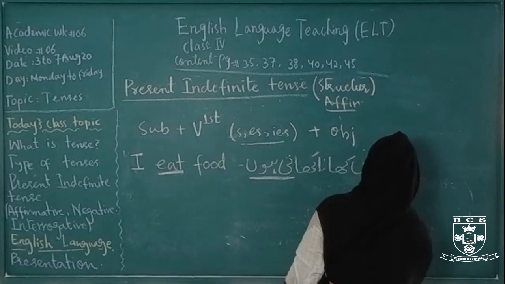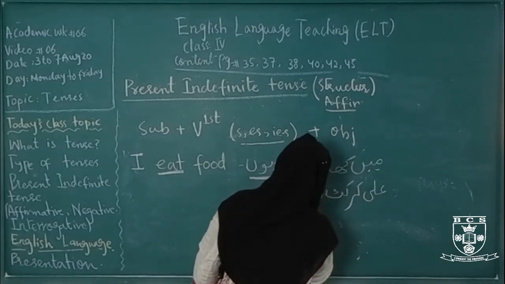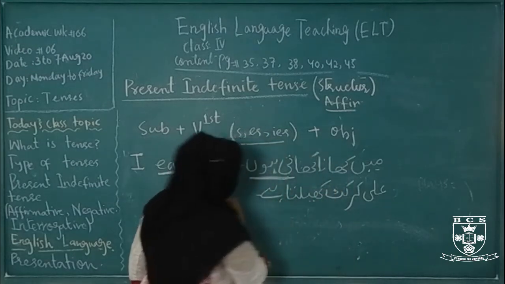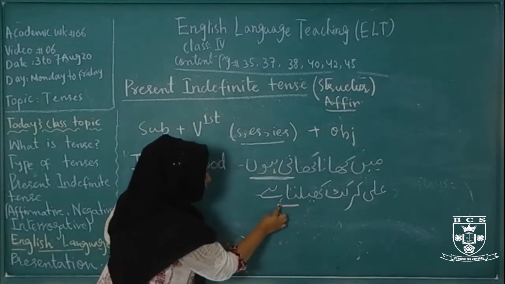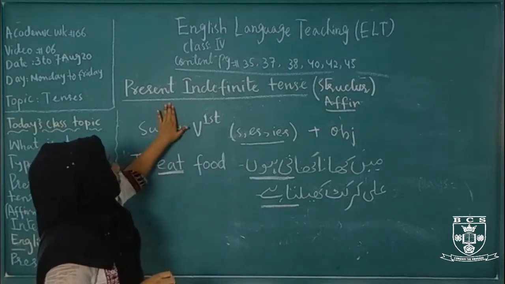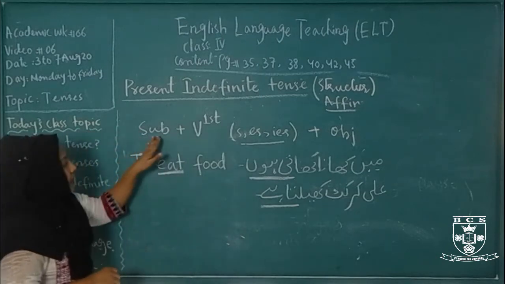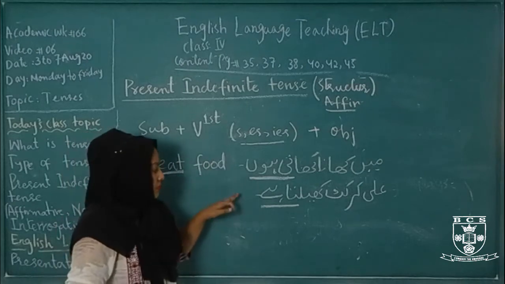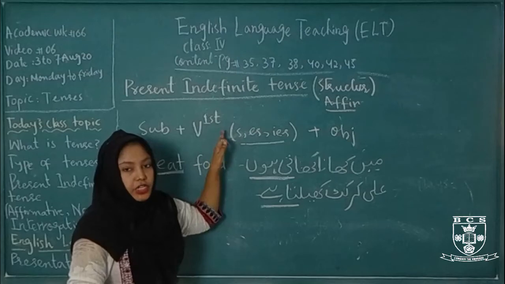Ali cricket खेलता है. The sentence ends in ta hai. It means this sentence is present indefinite. And what is the structure of present indefinite? Subject plus verb, the first form plus object. And if the subject is third person singular, we use S, ES, IES with the first form of verb.